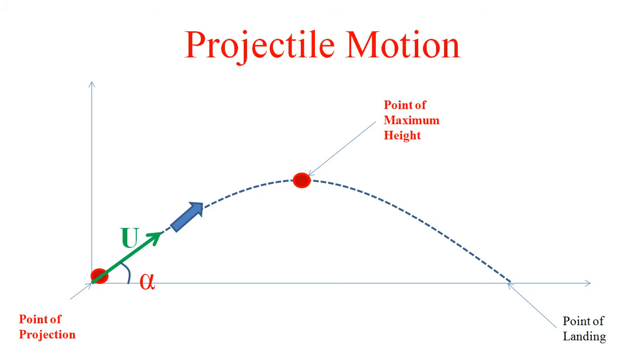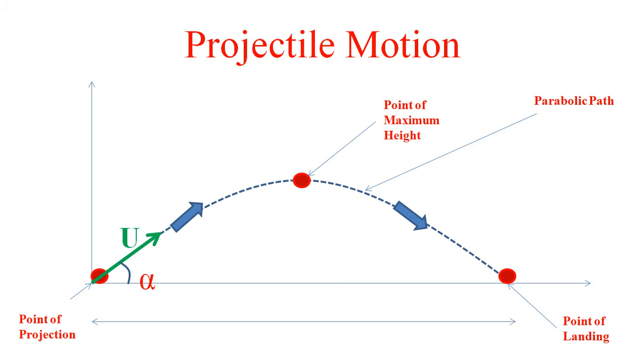This is the point of landing, where the projectile is landing. And the path followed by the projectile is always a parabolic path. This is the horizontal displacement of the projectile. This is the initial point or point of projection, and this is the point of landing. If both are on the same level, in that case it is known as the range. So remember that definition of range.